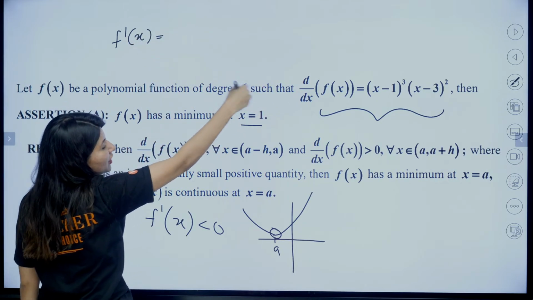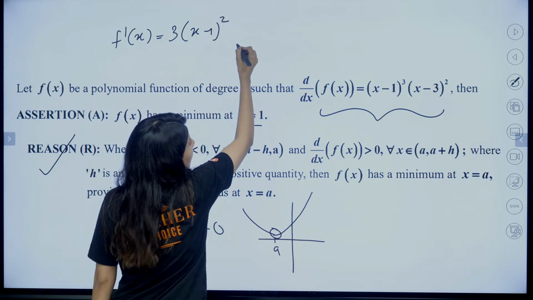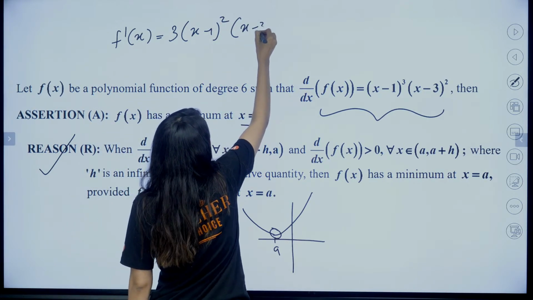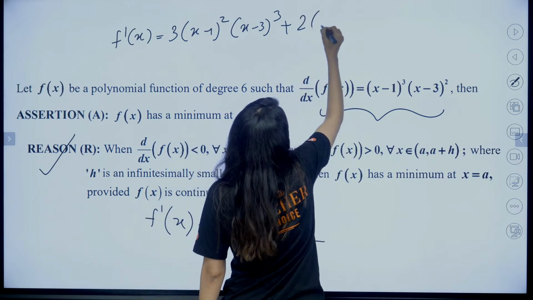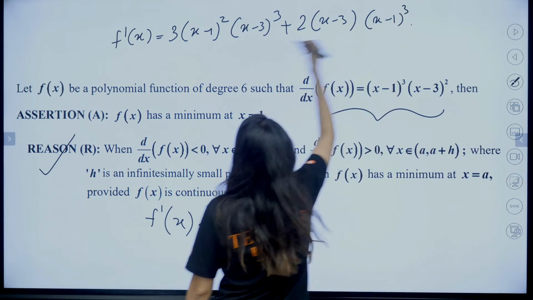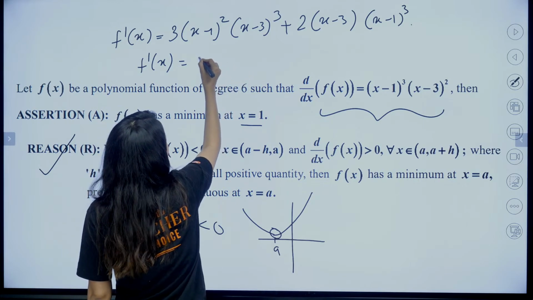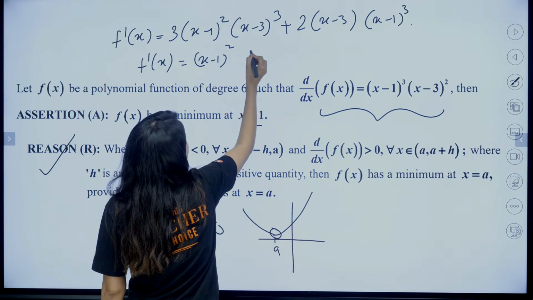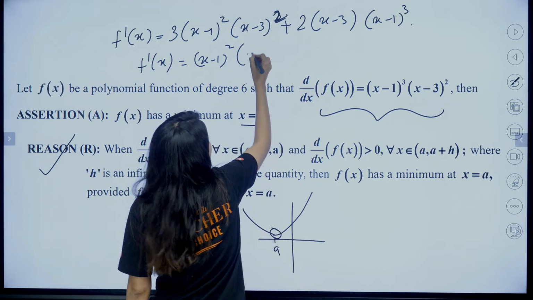Now f will be differentiated, product rule. So (3x minus 1) square and this time (x minus 3), as it is plus. Now (2x minus 3) and this time (x minus 1) cube, right? F dash x, take this common, take (x minus 1) square common and we are having 2, no? This is 2 and (x minus 3) common.